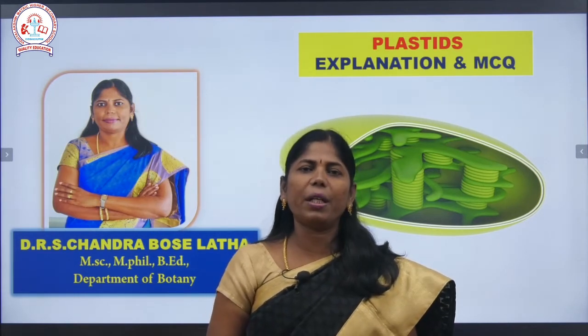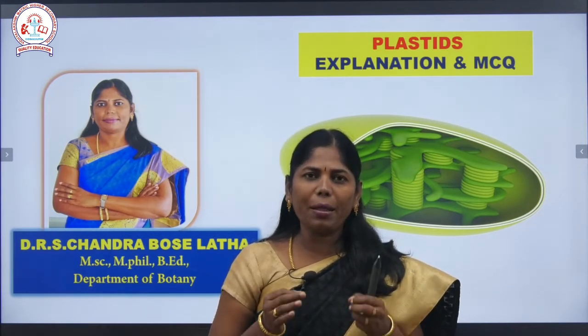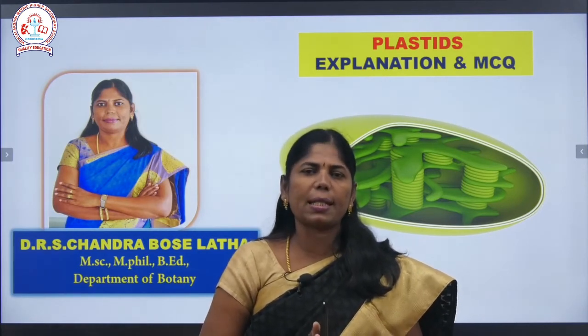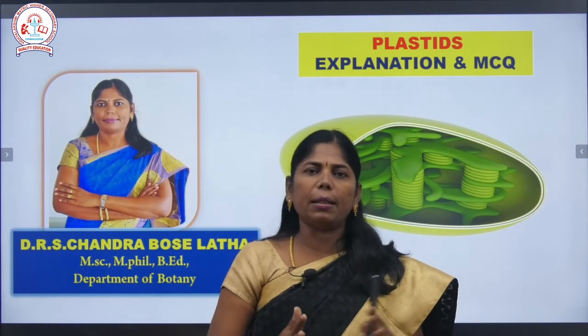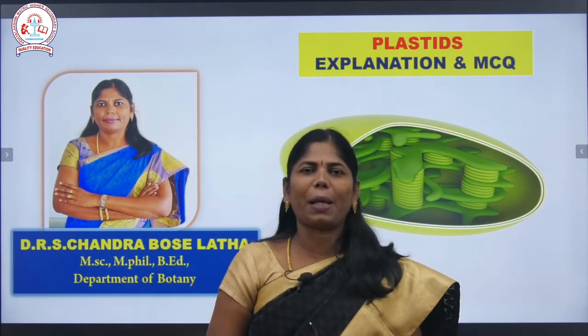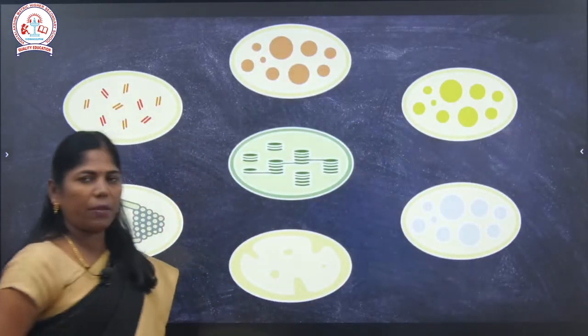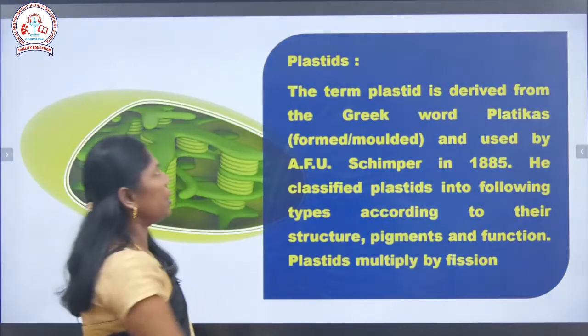Plastids are a very important topic. What is the main difference between the plant cell and animal cell? That is the plastids. Based on that, cells are classified into plant cell and animal cell. What is present in the plant cell is absent in the animal cell. Today we are going to see the structure, functions and classification of the plastids.